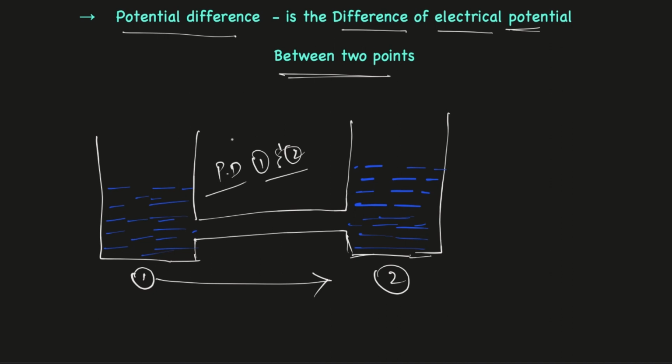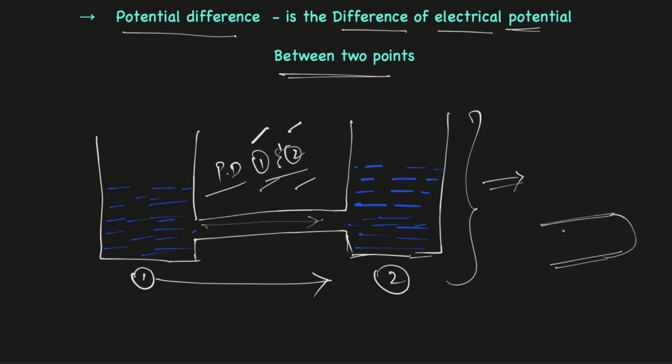Only if there is a difference between the water levels does the water flow from tank 1 to tank 2. If the levels are the same, the water does not flow. The same scenario applies in our electrical circuits. If the potential difference between two conductors is zero, then there is no flow of electricity between conductor 1 and conductor 2.